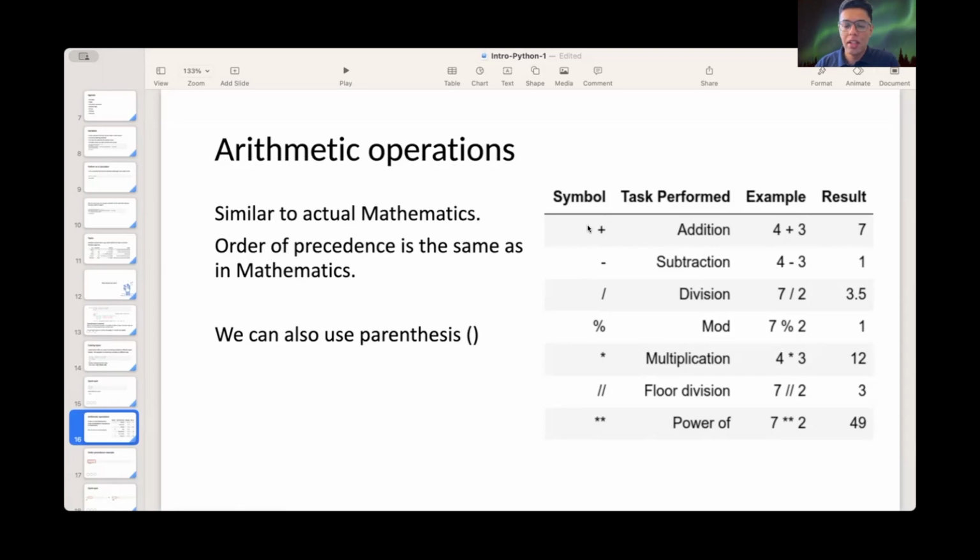You can see addition by a plus, subtraction by a minus, division by a slash, mod is the remainder after division, multiplication by a star sign, floor division by a double slash, and power by two asterisk signs. Let me give you an example of the difference between division and floor division.